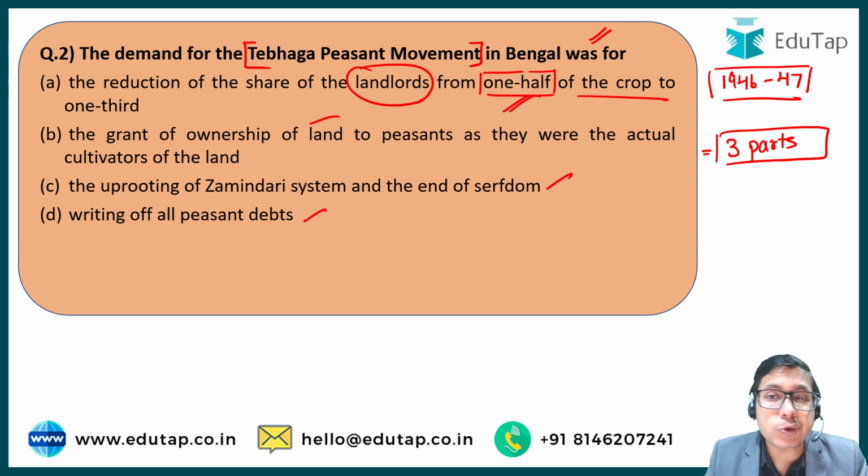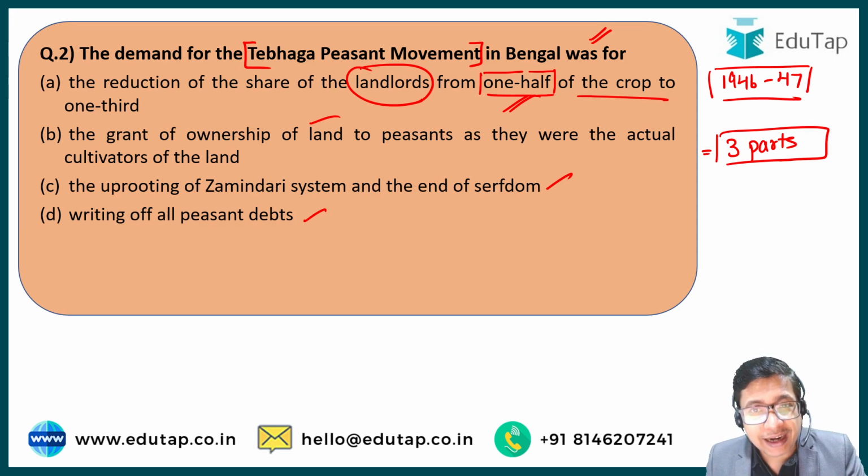And this movement also turned violent in many places. In many places the zamindars were attacked, their properties were attacked, many zamindars were killed also, and in return many peasants were also killed in retaliation by police forces, right? So this movement was not at all a peaceful movement, it was a violent movement. And in the end, the demand of the peasants that the share of the zamindar should be reduced to one third was accepted by the zamindars.